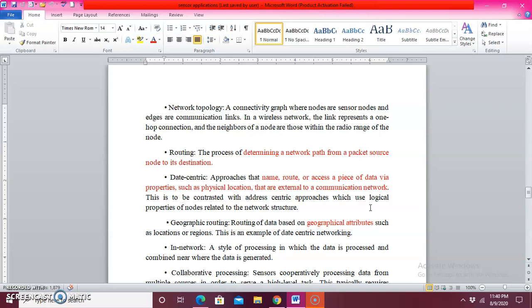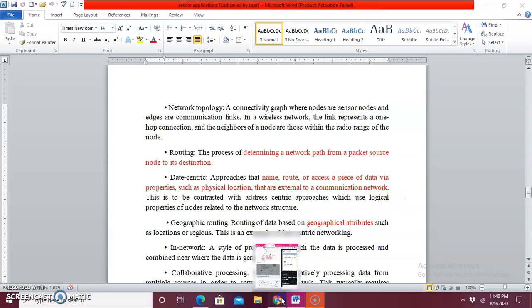What is the meaning of routing? Routing means the process of determining the network path from a packet source to the destination. That is what is called routing. Next one is about data centric.